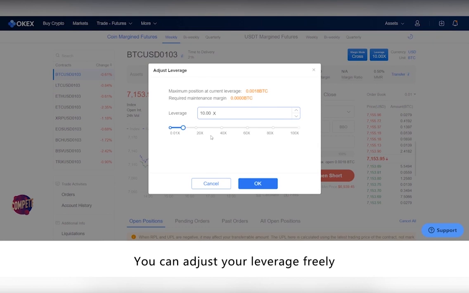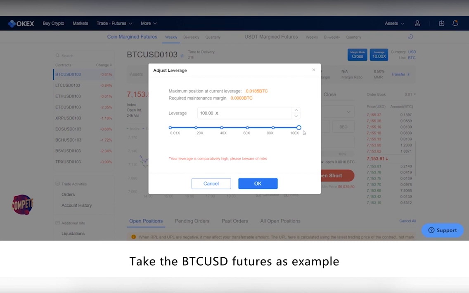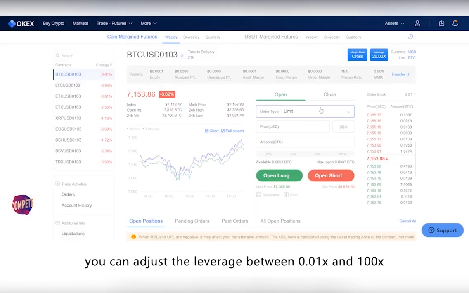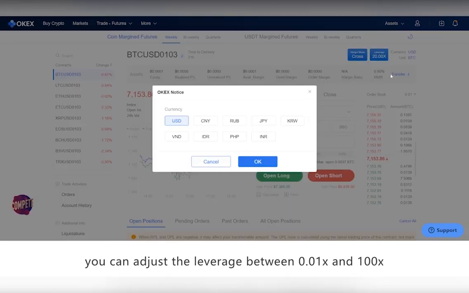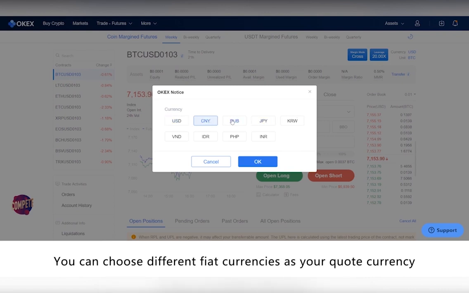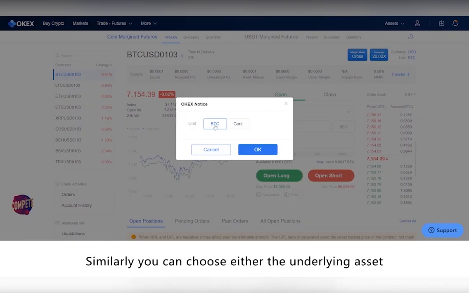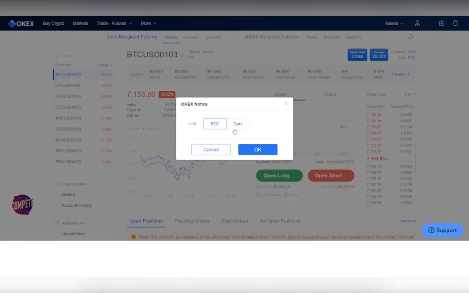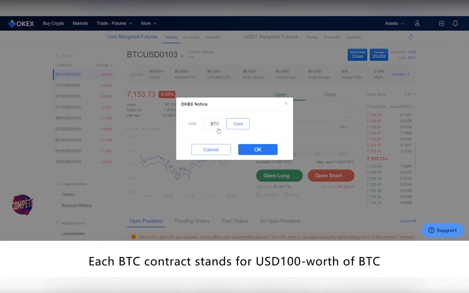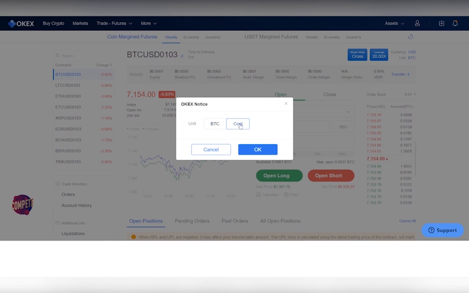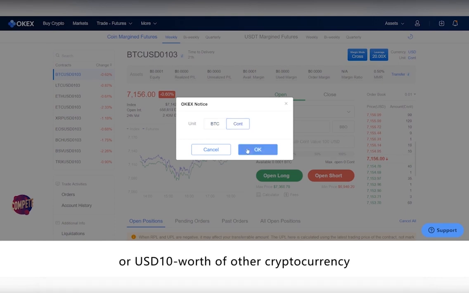You can adjust your leverage freely. Take the BTC USD futures as example. You can adjust the leverage between 0.01 times and 100 times. You can choose different fiat currency as your quote currency, such as US dollars and Chinese yuan. Similarly, you can choose either the underlying asset or the contract as your trading unit. Each BTC contract stands for USD 100 worth of BTC or USD 10 worth of other cryptocurrencies such as LTC and ETH for other contracts.